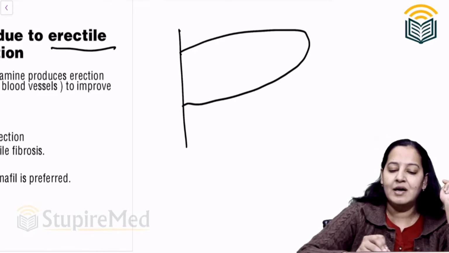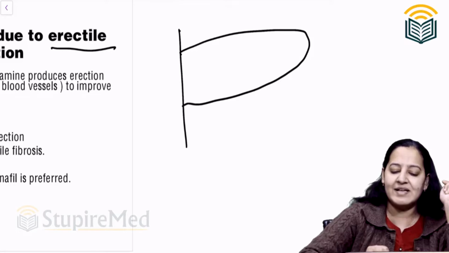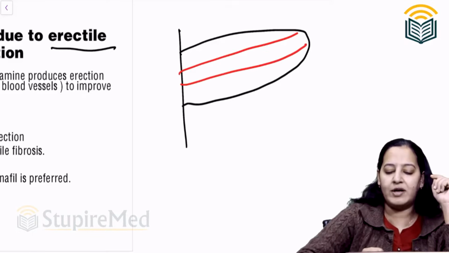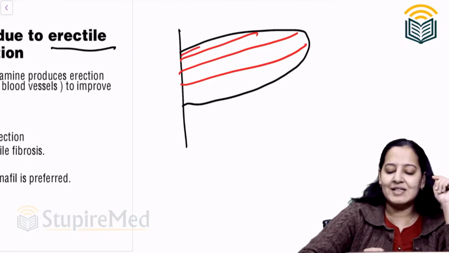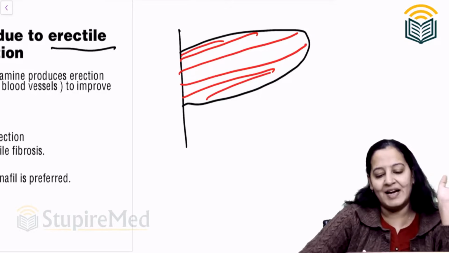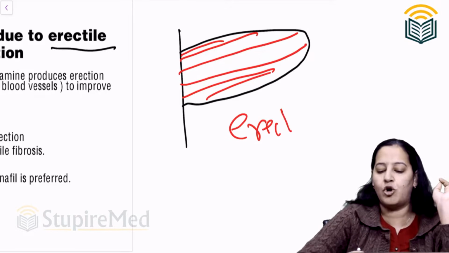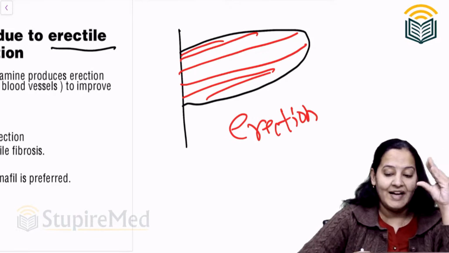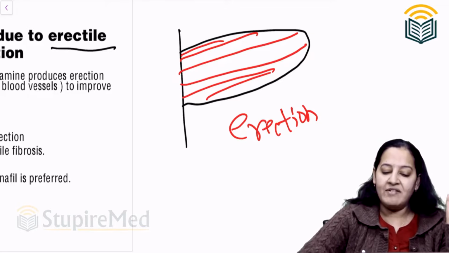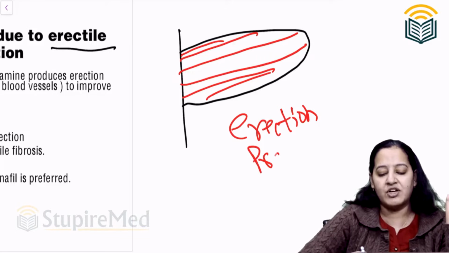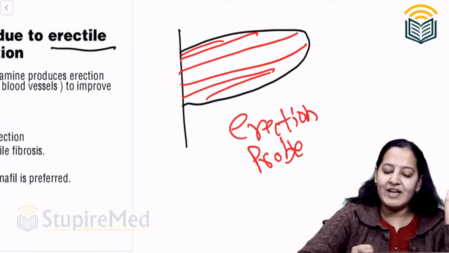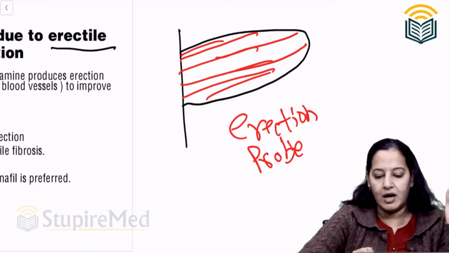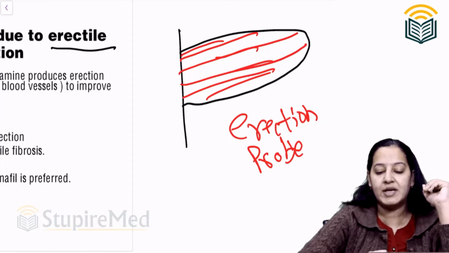During erection, the sinusoids or the blood vessels present inside the penis get dilated. So these are the blood vessels present inside the penis, they get dilated, then erection occurs. Normally erection occurs due to dilatation. Now there are some males who have erection problems, erection dysfunction. So these veins cannot dilate, so erection cannot occur during sexual intercourse.